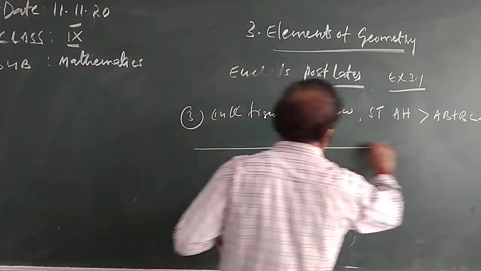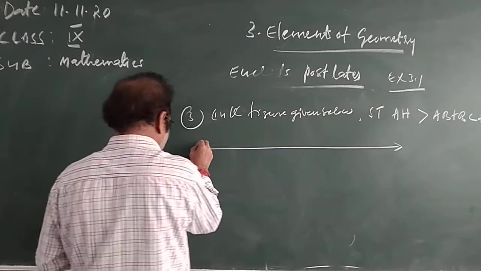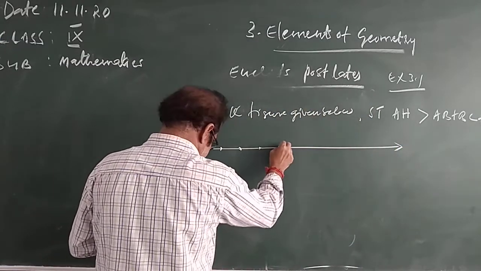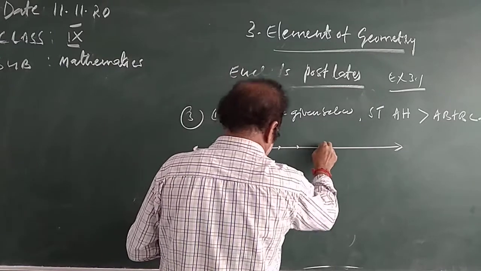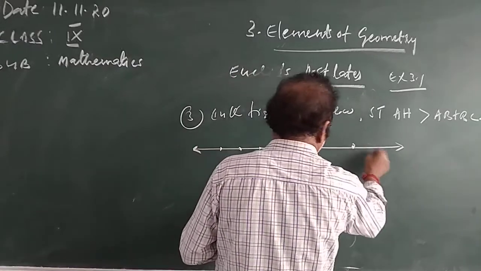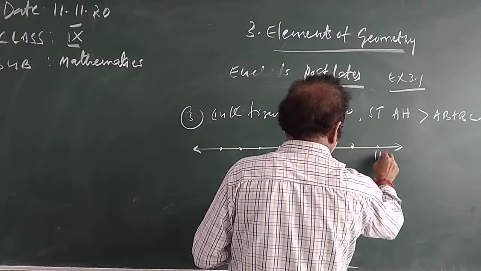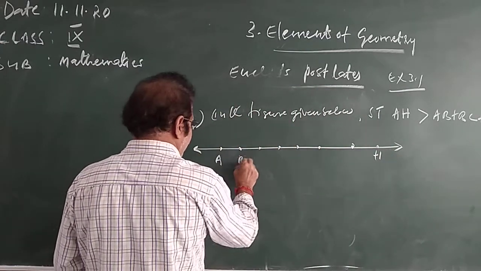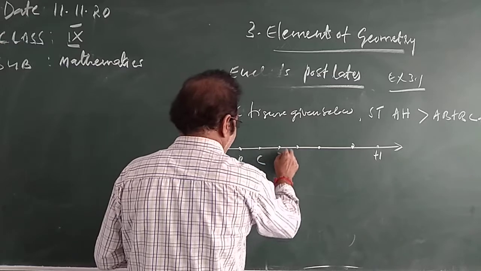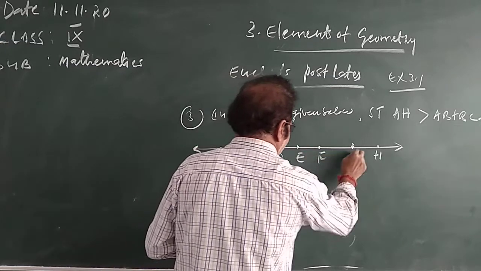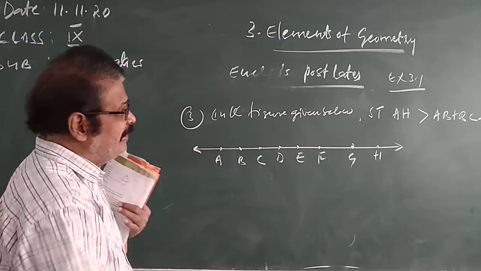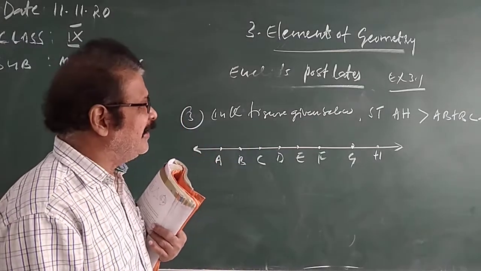This is the figure given. In this, A, B, C, D, E, F, G, H are there. The total is AH. These points are marked. You have to show that AH is greater than AB plus BC plus CD.